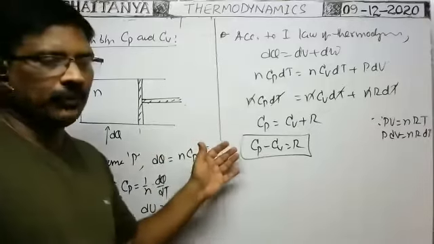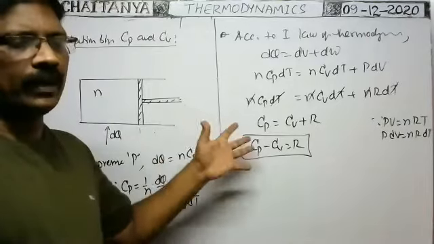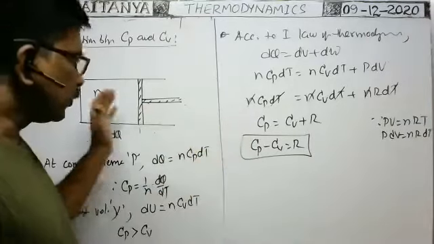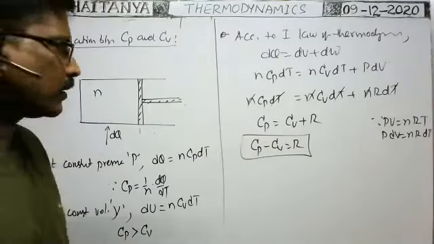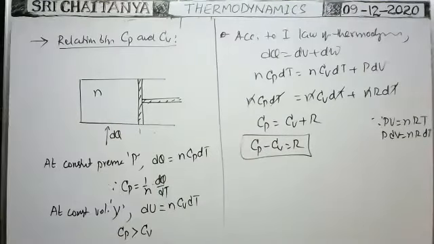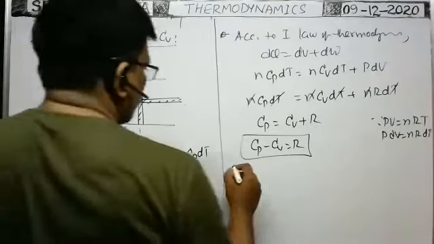From an exam point of view, show that Cp minus Cv is equal to capital R. That may be asked for 4 marks. So this derivation is for 4 marks. Now we have to discuss some note points in this case.